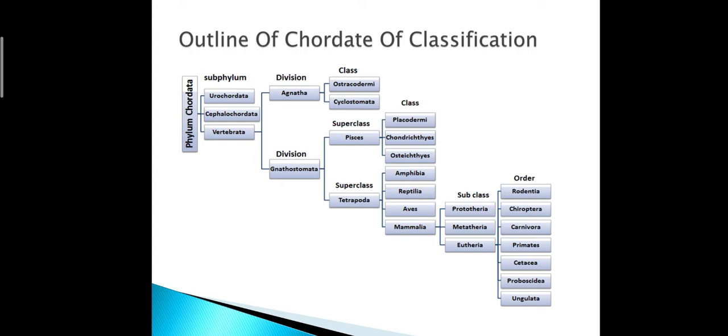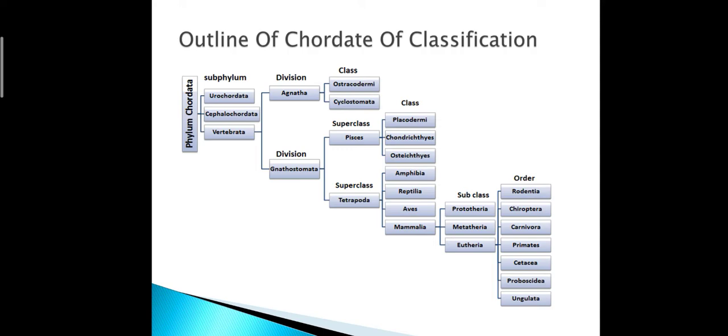Division Agnatha is again divided into two classes, ostracodermi and cyclostomata. If you see cyclostomata, the example is petromyzon, myxine. We will discuss the salient features of each class in further videos.